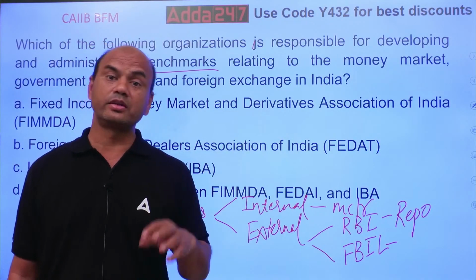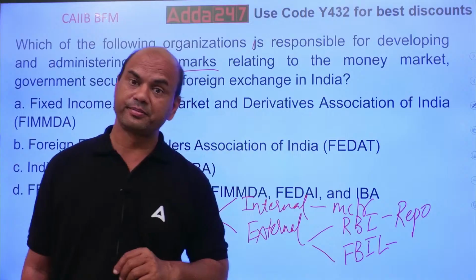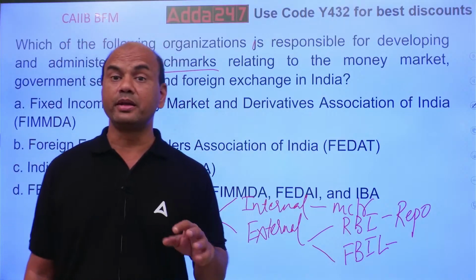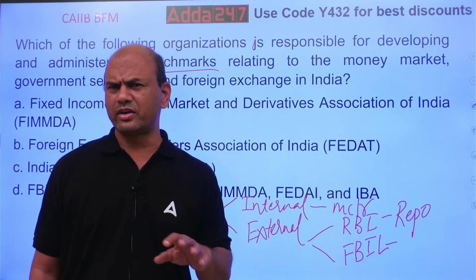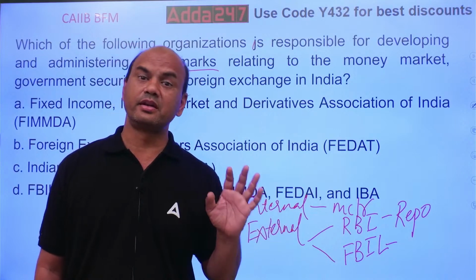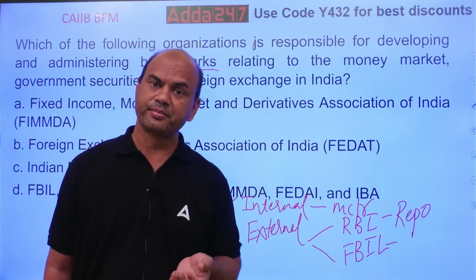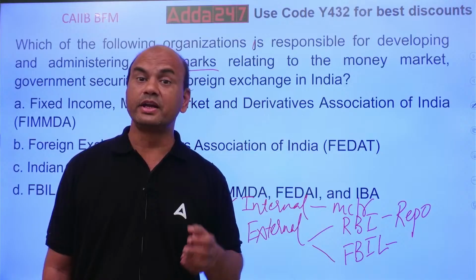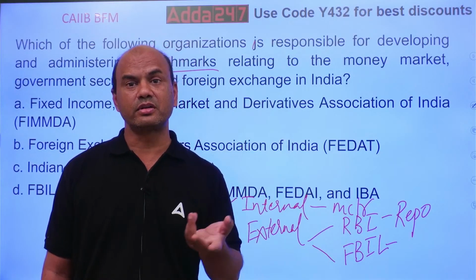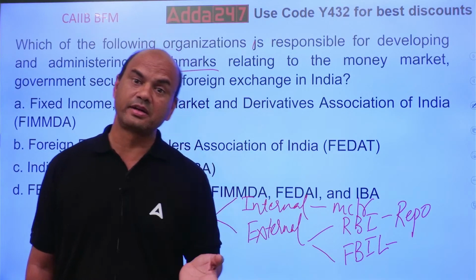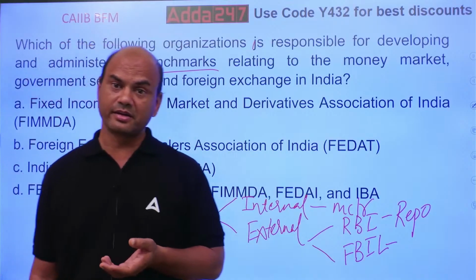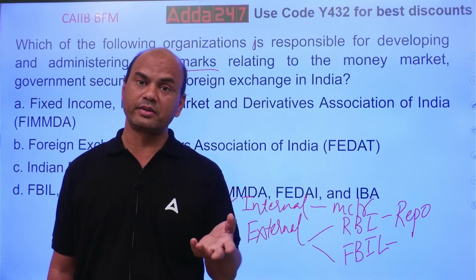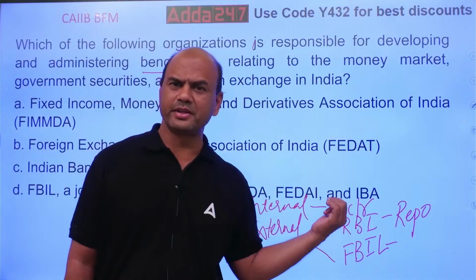What are the four components of MCLR? It is MNOP. I won't go into details because it will take a lot of time. Negative carry is there. Operating cost is there. Tenor premium is there. Marginal cost of funds. These are the four MCLR components.